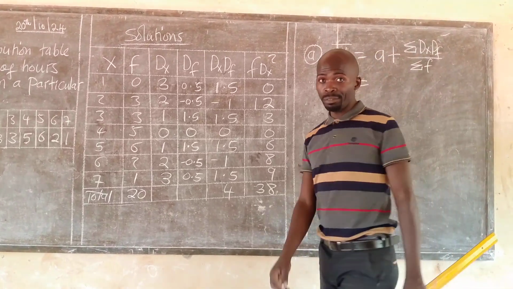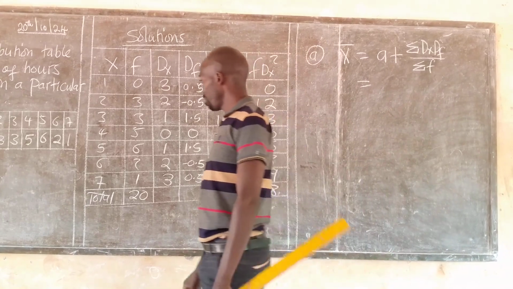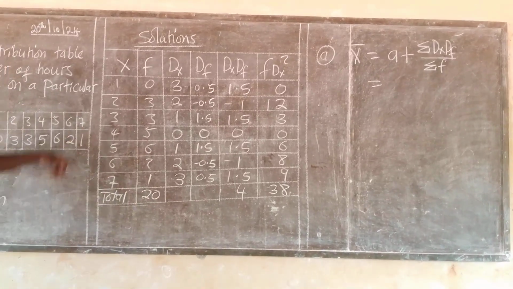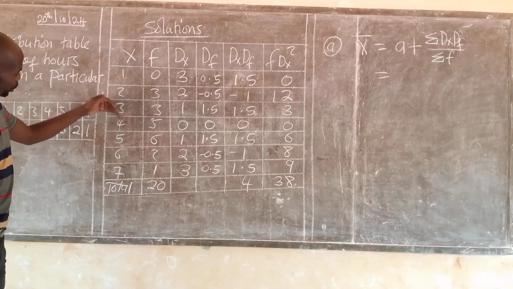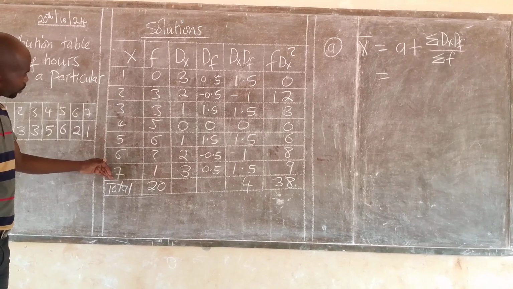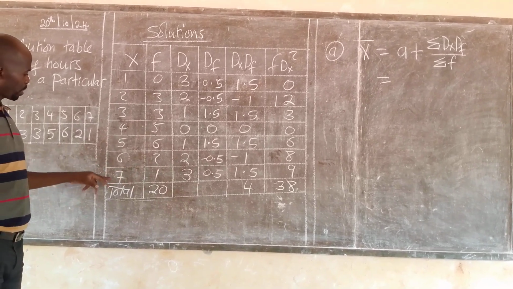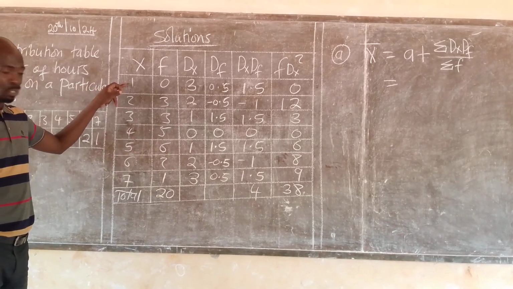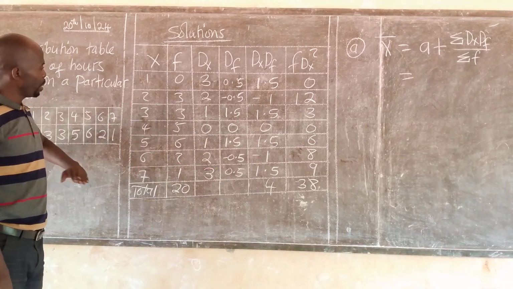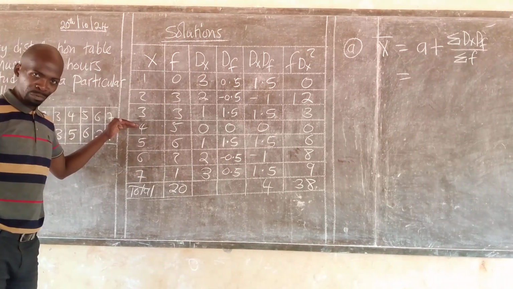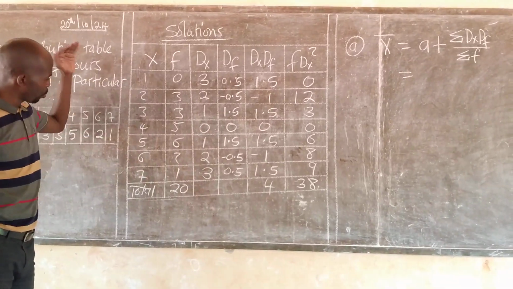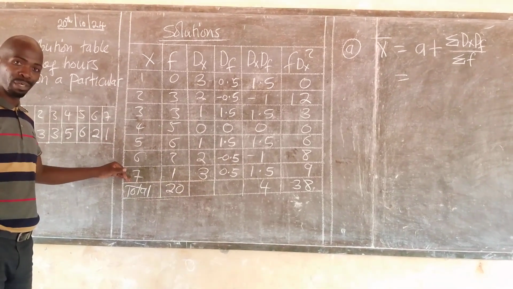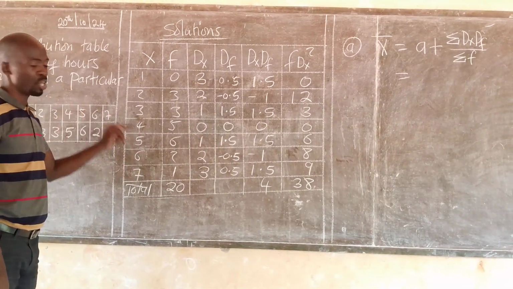A is the median value of the terms that we are given here of the data. So we have 1, 2, 3, 4, 5, 6, 7. To find the median value, just add the last one plus the first one divided by 2. However, here we can just go in the middle because we have 7 terms, so the middle one is 4. Or you add 1 plus 7, it's 8 divided by 2, you get a 4.